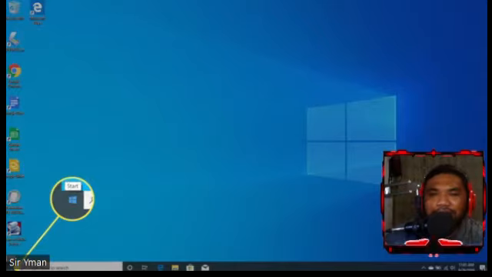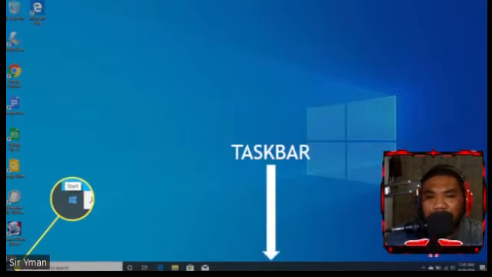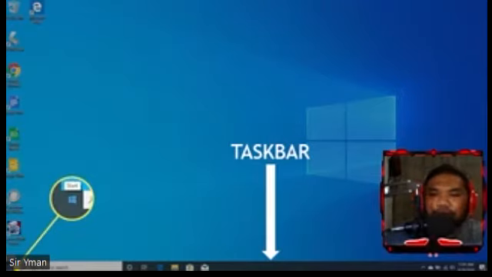Okay, so punta tayo ngayon sa ating start menu. Yung nasa bottom ng screen is called the taskbar. Okay? The bottom part of our desktop screen is called the taskbar. And then, yung nasa left bottom corner ng ating taskbar or ng ating desktop, which is nasa left ng taskbar, is called the start button. Okay? So ito yung start button natin.